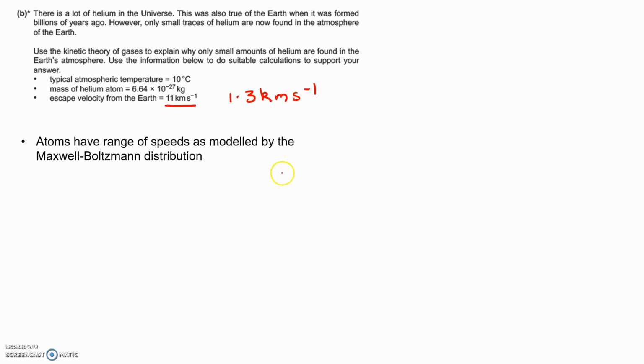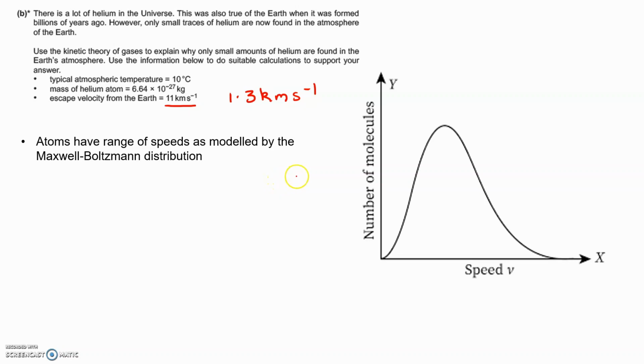Well, we can explain that by saying that the atoms have a range of speeds modelled by the Maxwell-Boltzmann distribution curve, and that's what a typical Maxwell-Boltzmann distribution curve looks like. It's got the speed of the molecules on the x-axis and the number of molecules on the y-axis. And this point here represents the most probable speed that the particles will have.